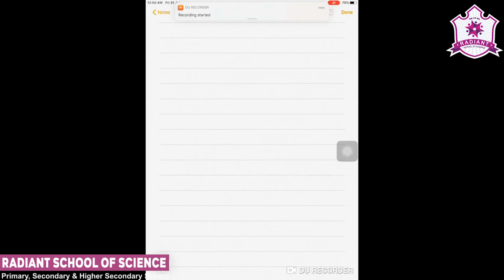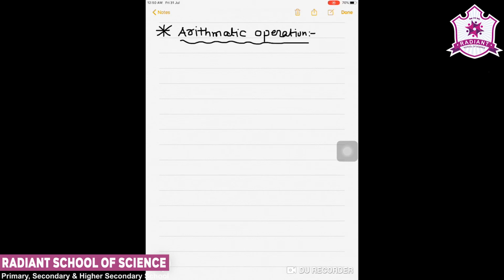Now we will learn how the rules of significant figures are applicable for arithmetic operations. So how they are applicable to arithmetic operations, that we will see. Let's check how it happens.